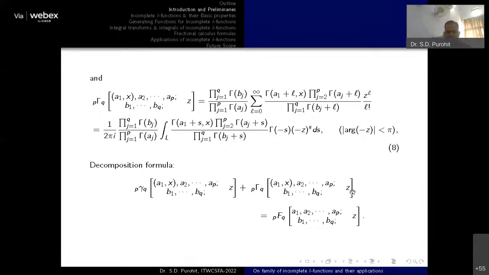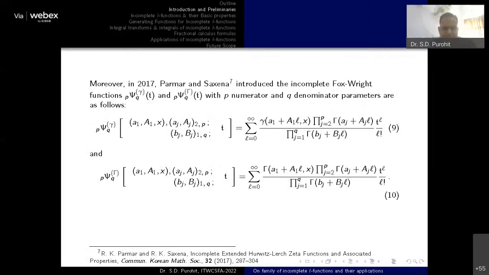Again, as an extension of this particular function, Srivastava and Parmar also introduced the Fox-Wright function in terms of the incomplete category. So here you can see again there are two functions.